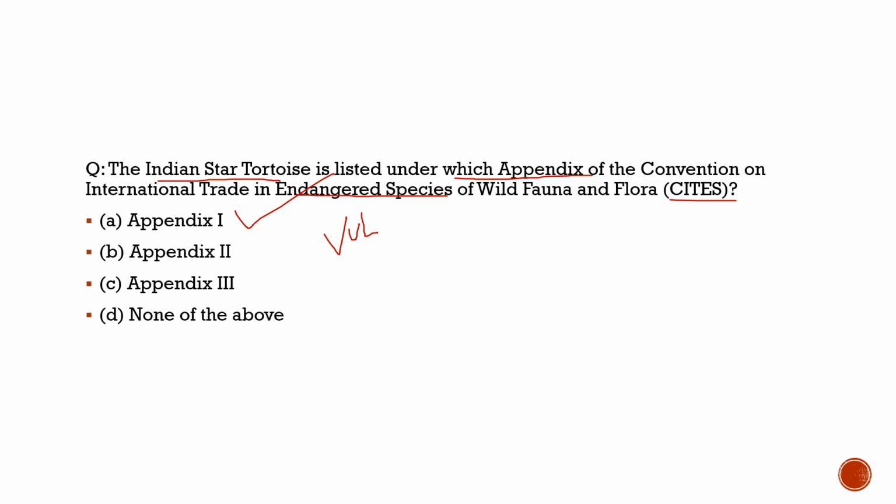So with this, we complete today's discussion with respect to current affairs. Now let's move to the static part and try to solve a small question on a static topic, and then we will shift our approach towards the previous year questions.